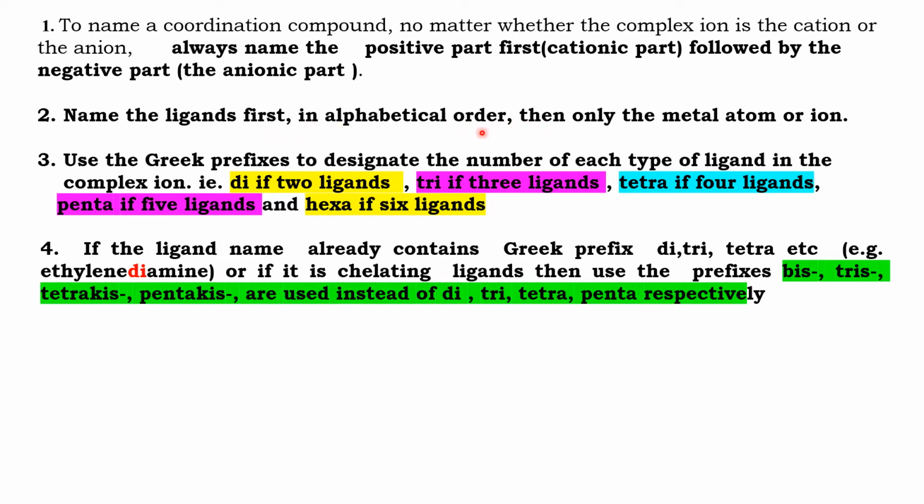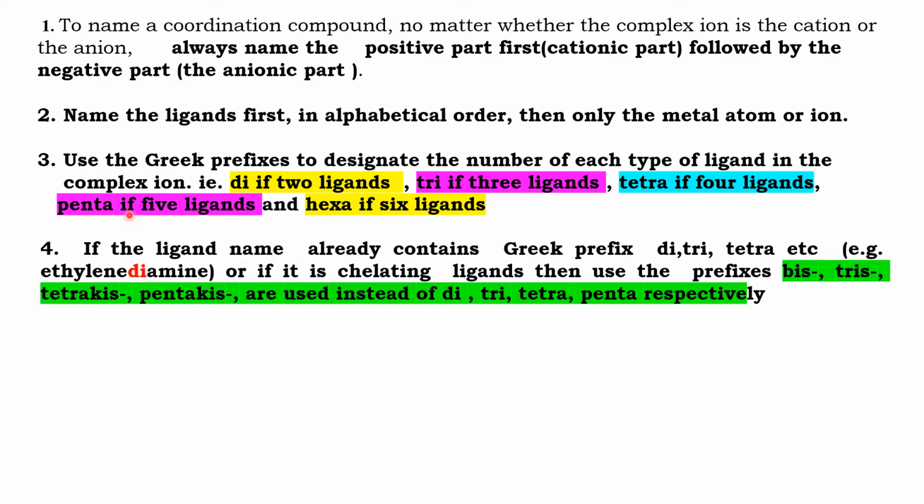That means if the coordination compound contains 2 ligands, cyanide and bromide, CN minus and Br minus, alphabetically bromide is first, then cyanide. So we have to name bromide first, then cyanide. Then name the metal ion. So the second rule states that name the ligands first in alphabetical order, then the metal ion. Now, in naming the ligand, we have to think about the number of ligands.